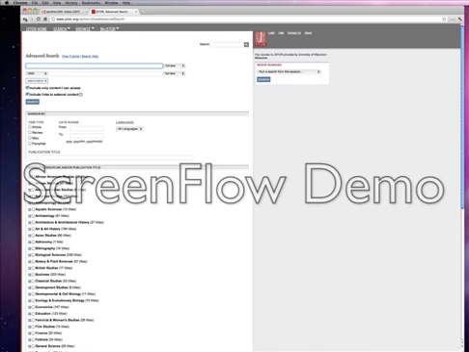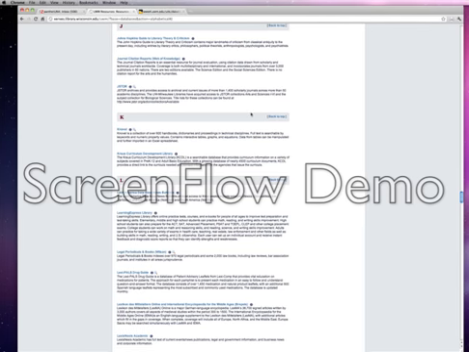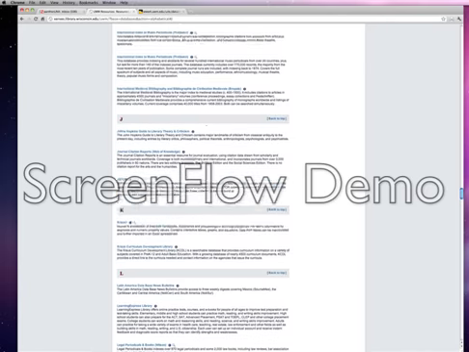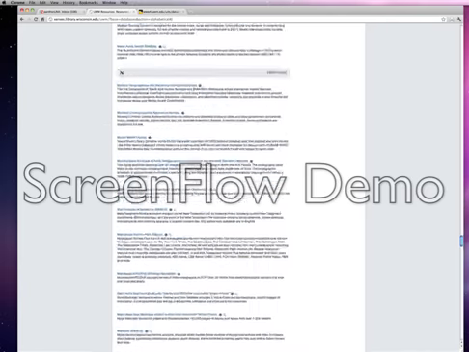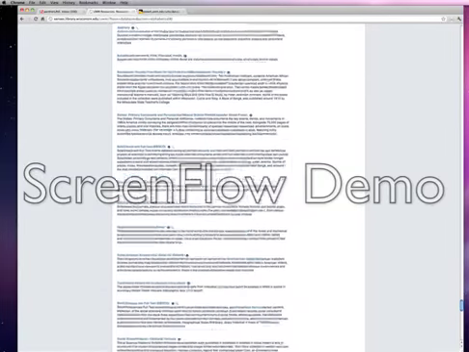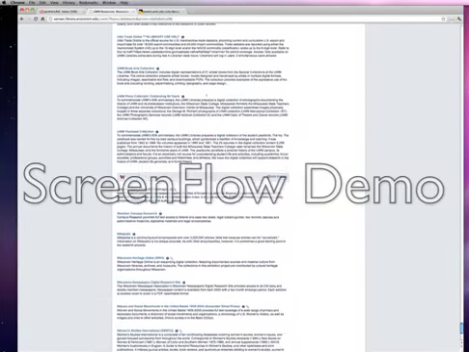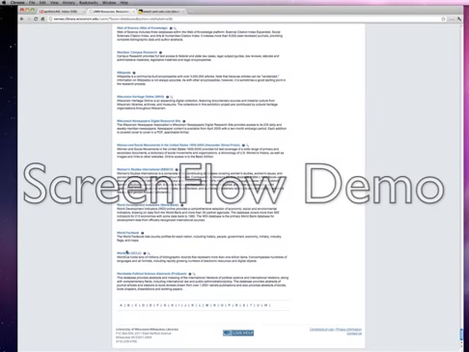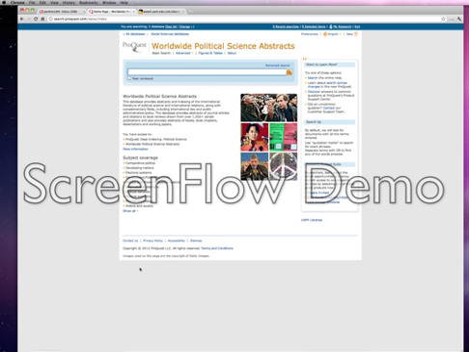One that I like to use, however, is found under W, and that is Worldwide Political Science Abstracts. So go down here to the W's, and here we are, Worldwide Political Science Abstracts. This is hosted by ProQuest, which also hosted the dissertation searches. Again, we'll go to the Advanced Search option.